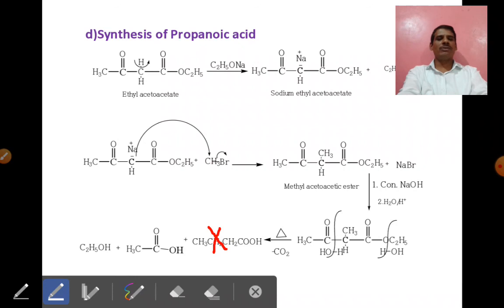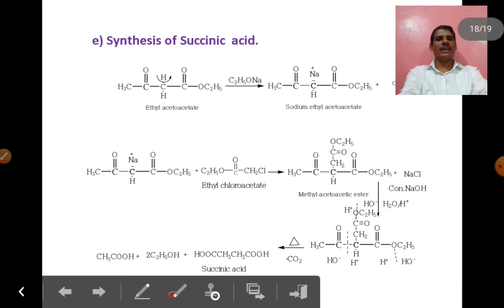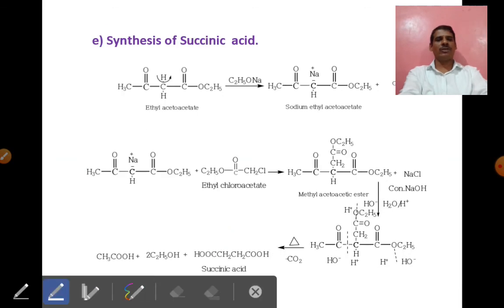In this way CH3CH2COOH is the correct formula of propionic acid. In this way we can also prepare propionic acid using ethyl acetoacetate. This is the fourth application of ethyl acetoacetate. In this way we can also prepare different carboxylic acids using ethyl acetoacetate.